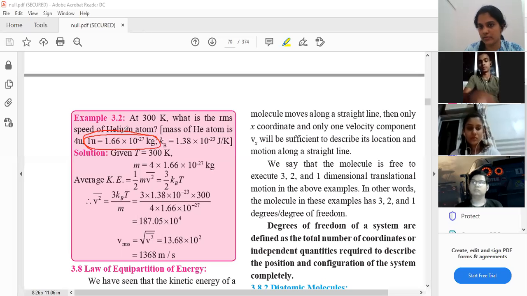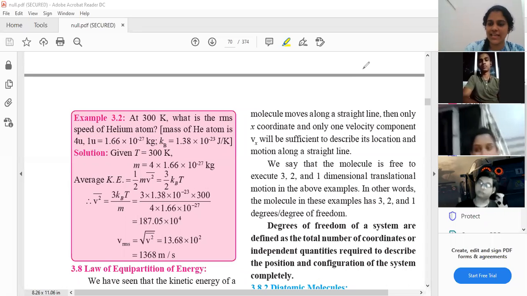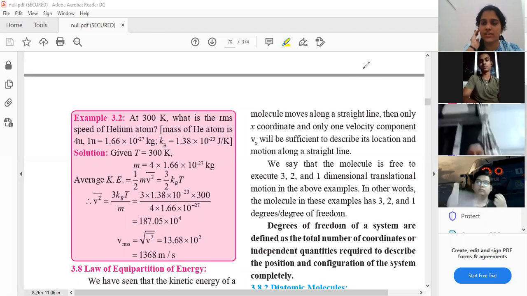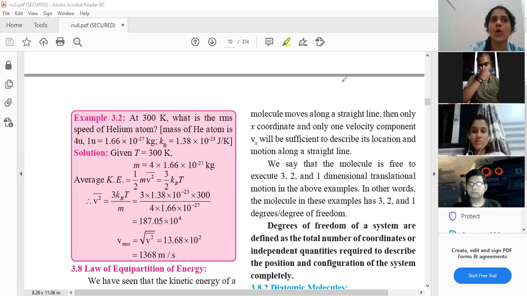This is very important. This conversion is like how you all have the other conversions, 1 kilometer is 1000 meters. So just like that, this is a very important conversion that you all have to remember. And Boltzmann constant, now see, luckily over here everything is given in the question, but it is not necessary that they'll always give you everything in the question. So Boltzmann constant is also something that you are supposed to remember. Okay, you all know what this u stands for?